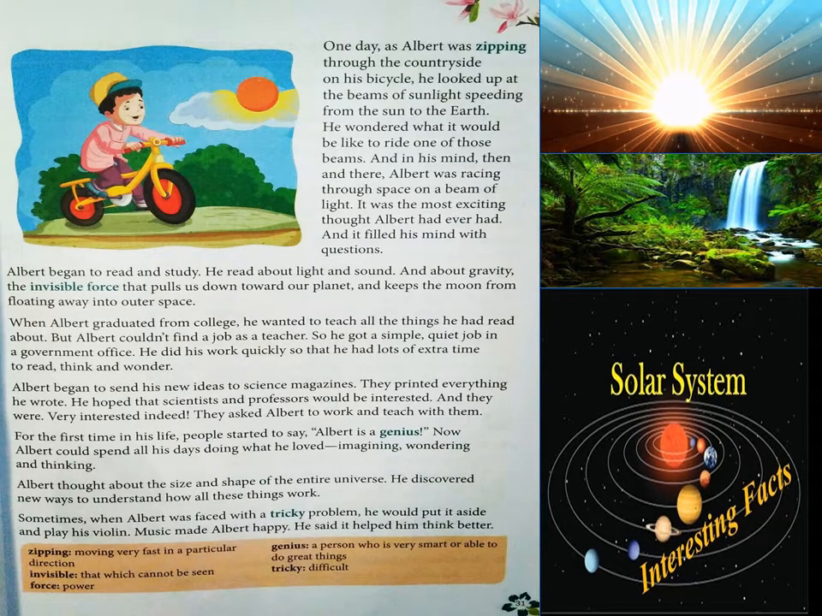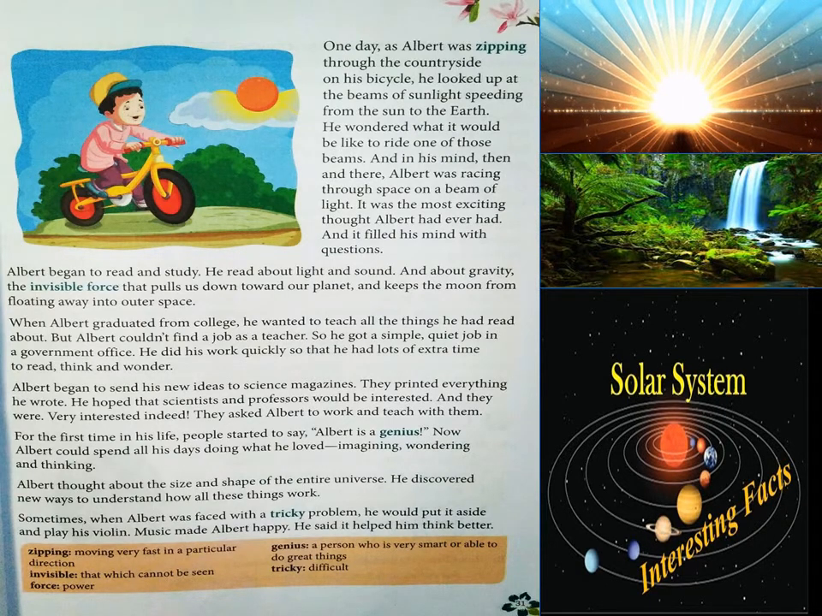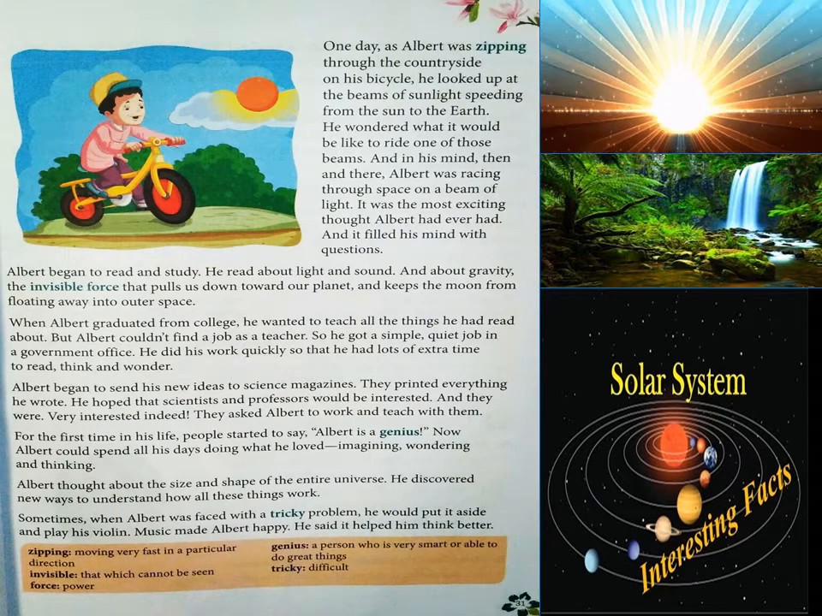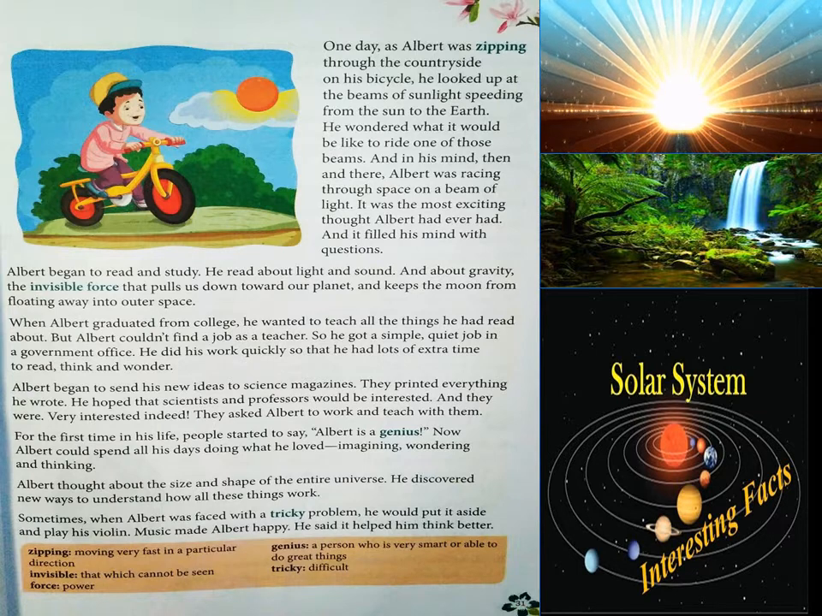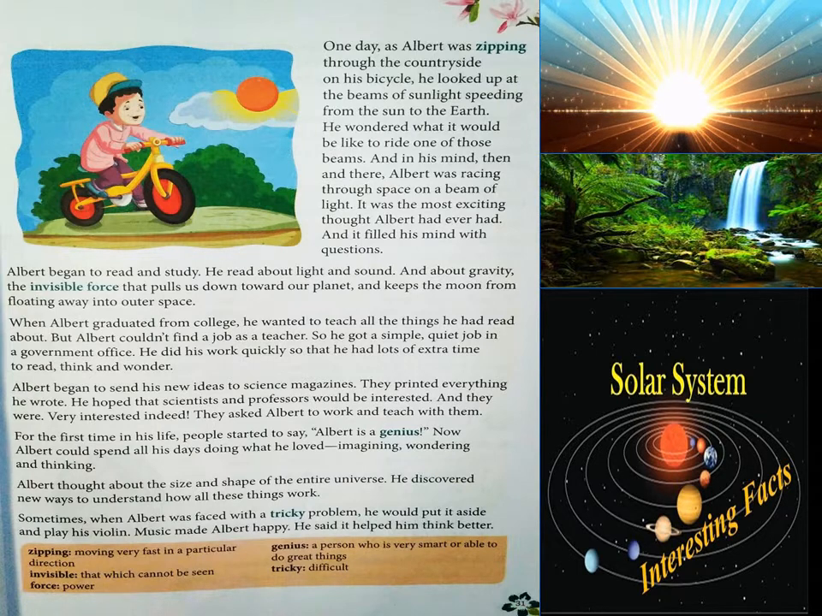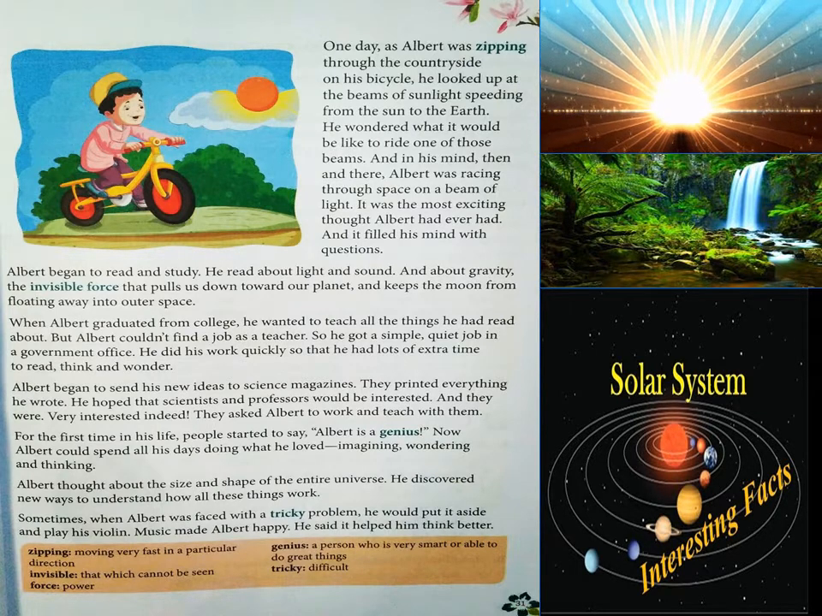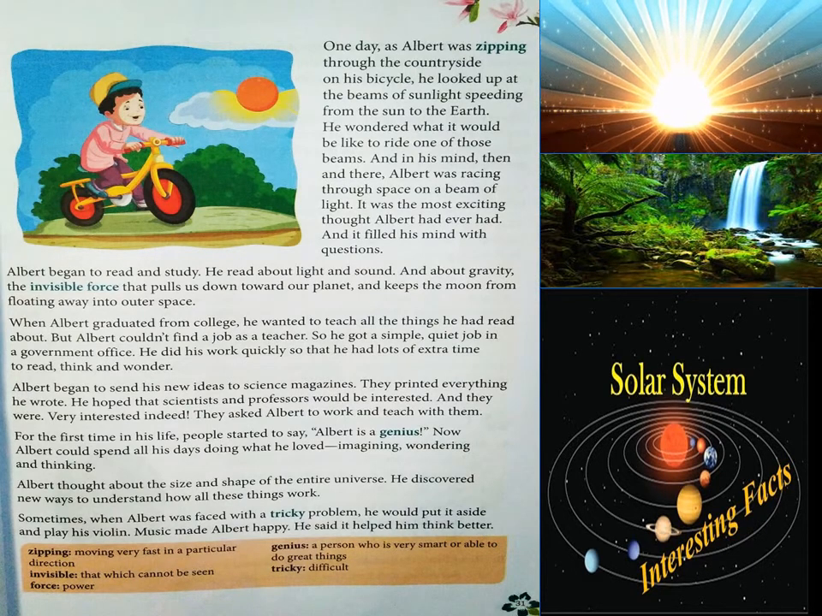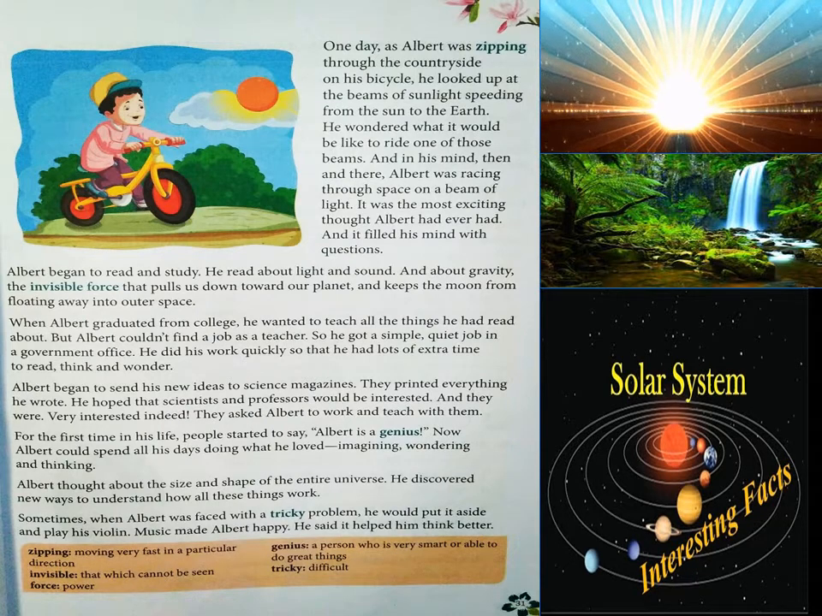So he observed those beams of sunlight and he was having a beautiful thought in his mind. What was that? He wanted to get on one of these beams of light and ride on those beams of light. So he wanted to go into those beams of light. Such was his beautiful imagination, children.